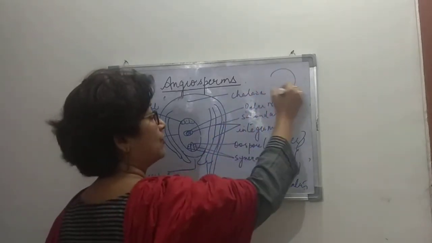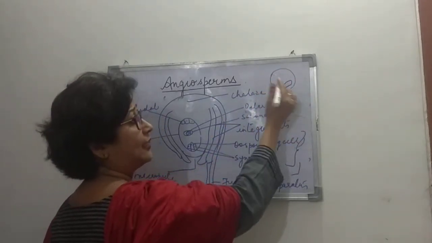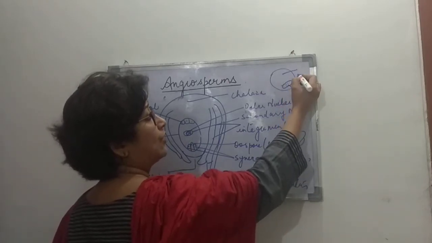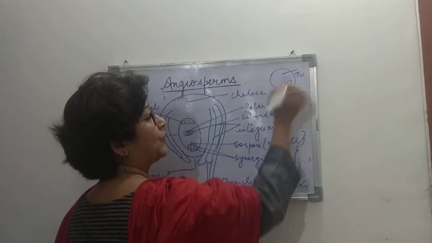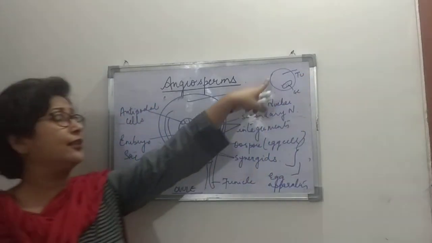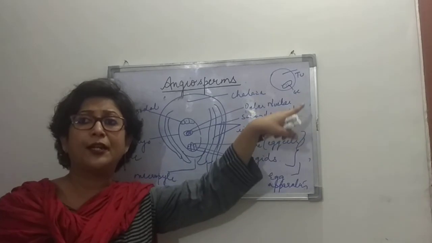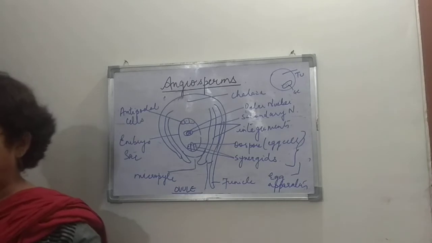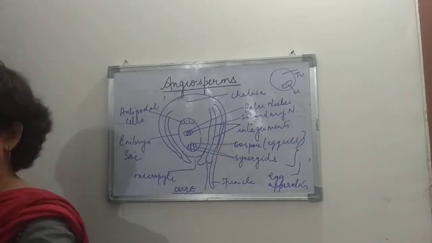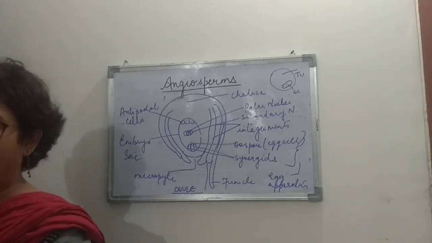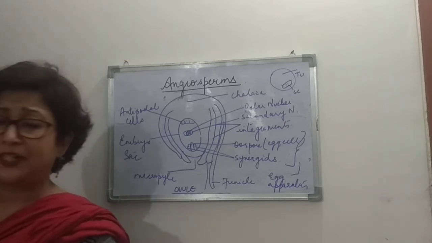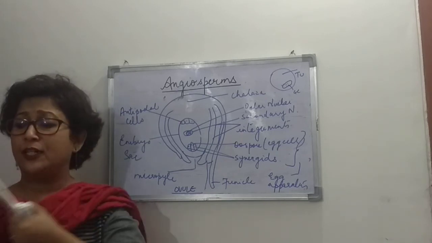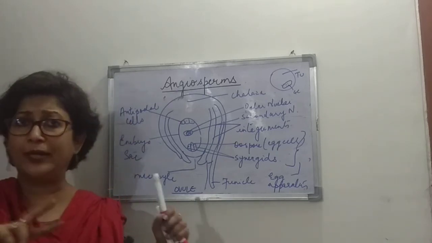If you remember, I drew the structure, and inside the intine this was the generative cell, and this whole structure was labeled as the tube cell, right? The protoplasm is divided into two unequal parts: the larger part is the tube cell and the smaller part is the generative cell. That is formed inside the pollen grain. The generative cell divides into two, so the grain may contain three elements or maybe only two elements. So we are talking about two male gametes.